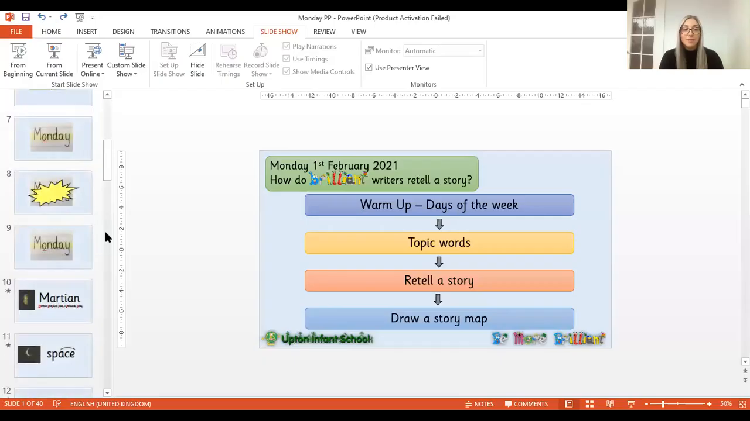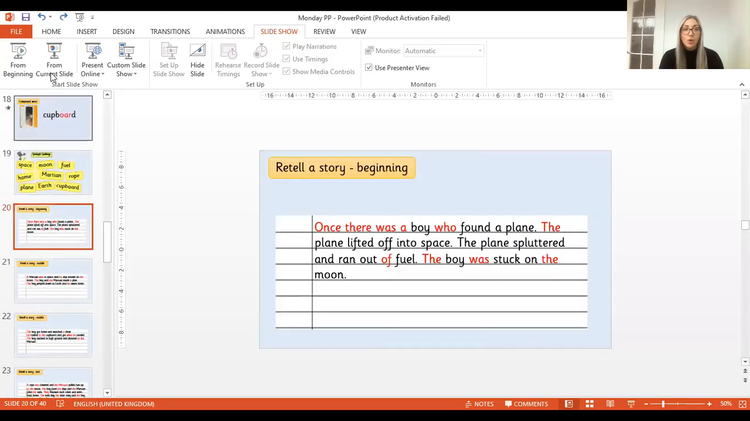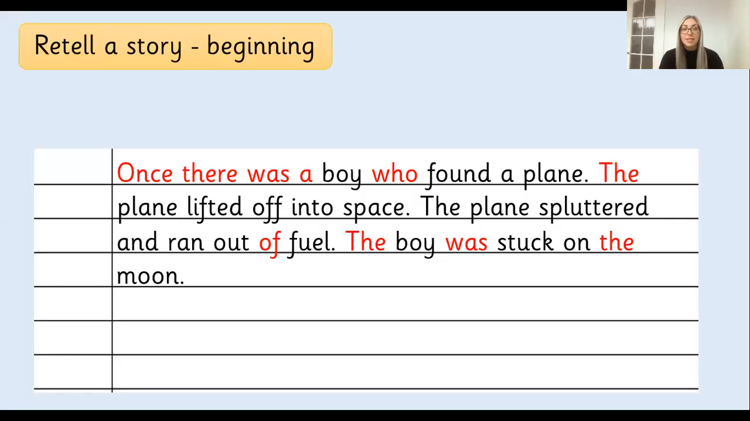Okay, I'm going to go back to sharing my screen. Let's go back to where we were. And what we're going to do is I'm going to read our story. So we did have a go at reading this from the book, but we have made it into our own now. And it starts with, once there was a boy who found a plane. The plane lifted off into space. The plane spluttered and ran out of fuel. The boy was stuck on the moon.